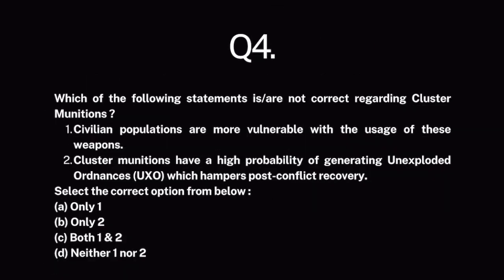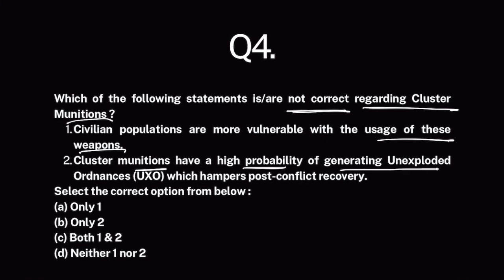And last but definitely not the least, again we'll talk about cluster munitions. This would be now easier for you to solve. Which of the following statements are not correct regarding cluster munitions? Civilian populations are more vulnerable with the usage of these weapons. Cluster munitions have high probability of generating unexploded ordnances, which hampers post-conflict recovery. So we have discussed this, that cluster munitions impact civilian populations more because they are not that targeted. So this part is correct.